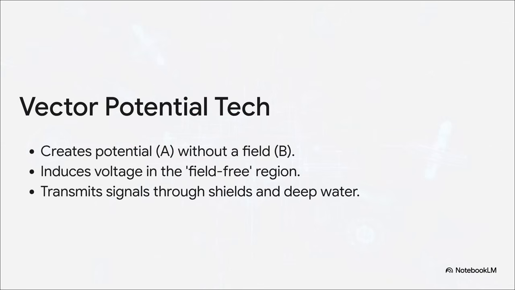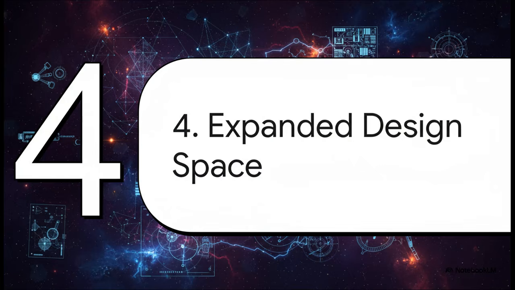Check this out. This patented technology, the vector potential transformer, does exactly what that quantum experiment showed was possible. It uses a special coil to create a magnetic potential in a region where there is no magnetic field. And yet, a second coil placed in that field-free zone will still have a real, measurable voltage induced in it. This is the core principle behind the tech that can send signals through solid metal shields and deep into the ocean. So what does this all mean for the future of engineering?